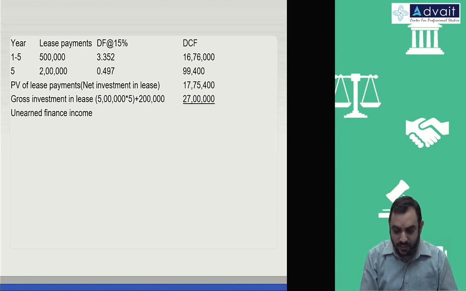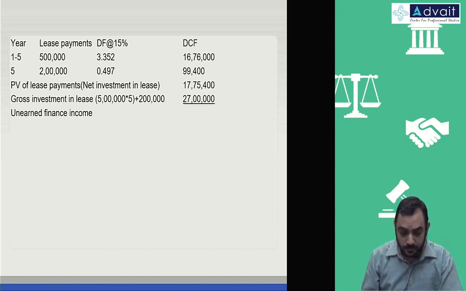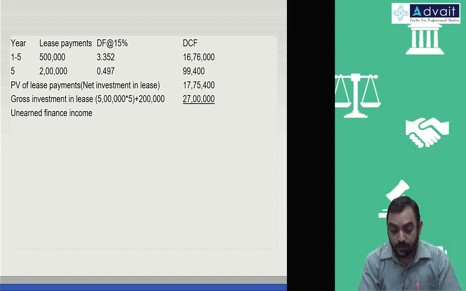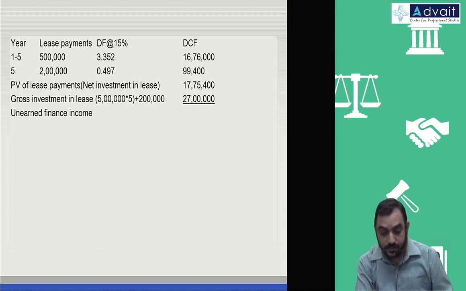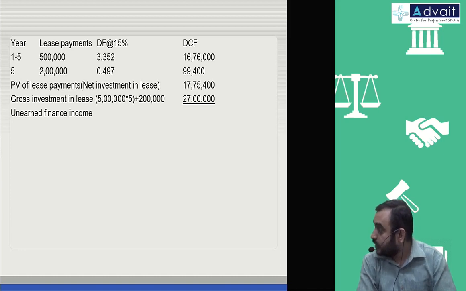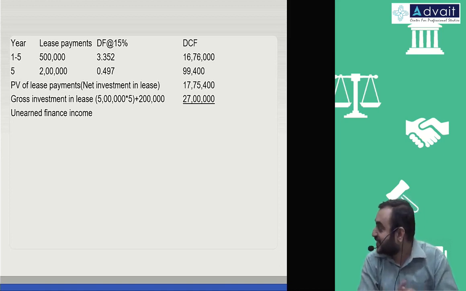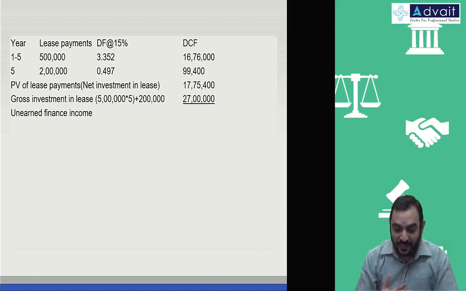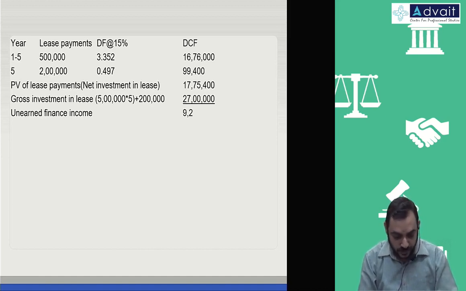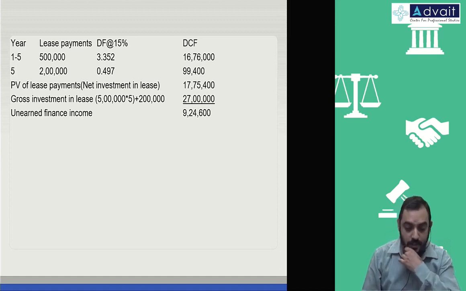They used to ask this earlier. I don't know whether they ask now because they assume that you would be knowing it from IPC level. Still we'll calculate. It looks like you only don't believe whether you passed IPCC. Somebody should show the marks card and prove, okay, see you have passed IPCC.